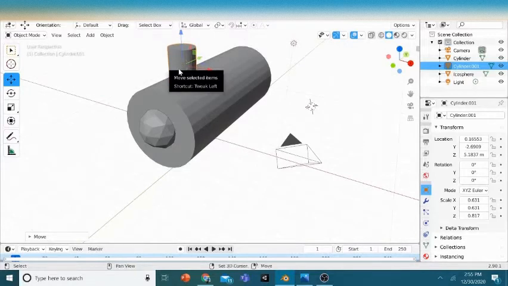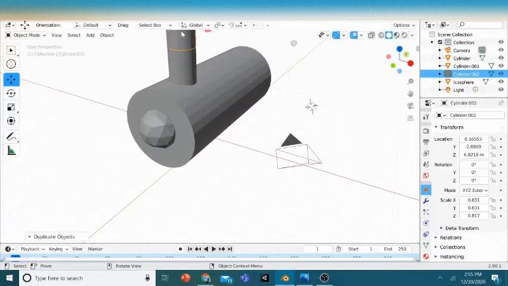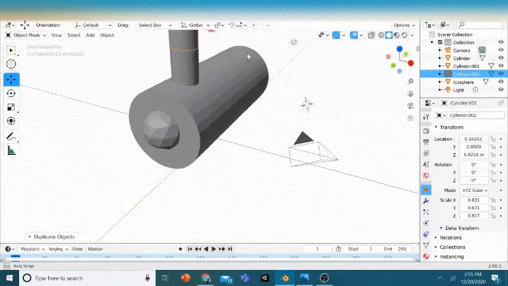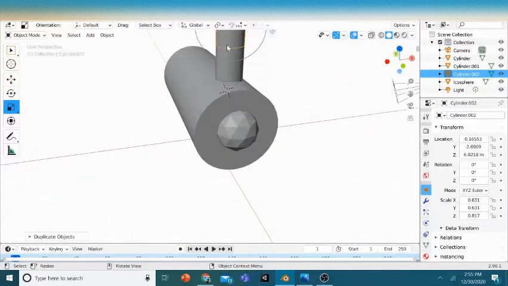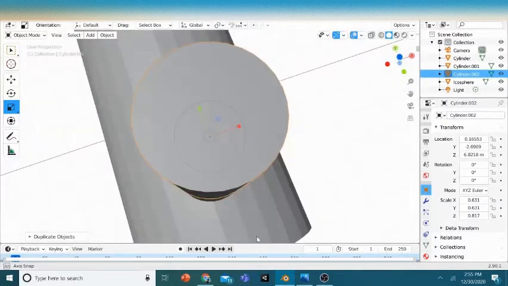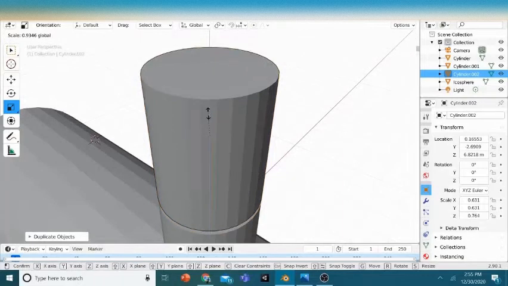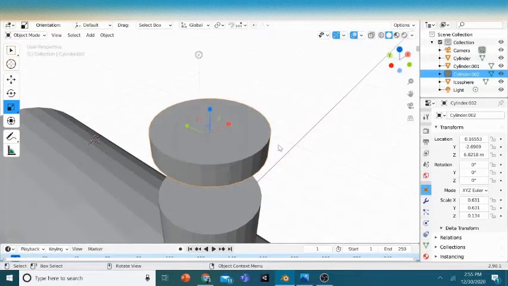Just duplicate it by clicking Shift D and press Alt and push it upward so that it's snapped to an axis. So first, we are going to scale this a bit down. I think this much is enough.